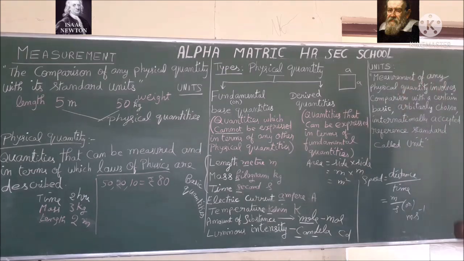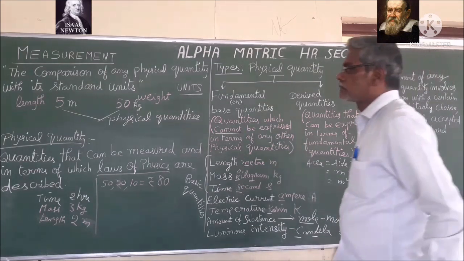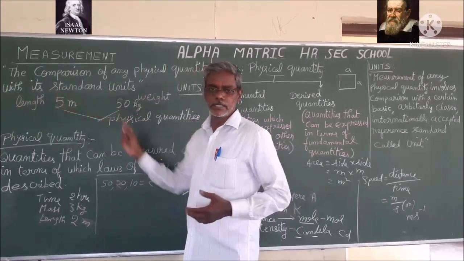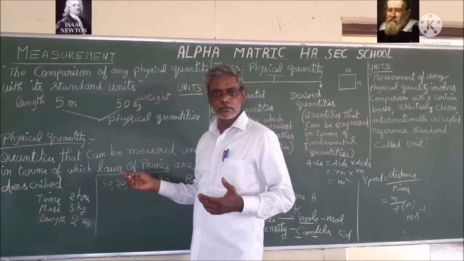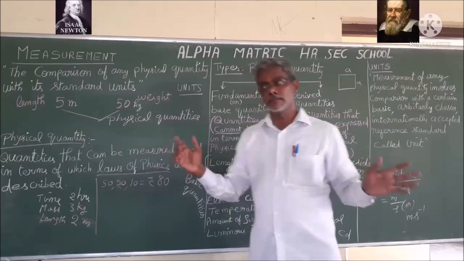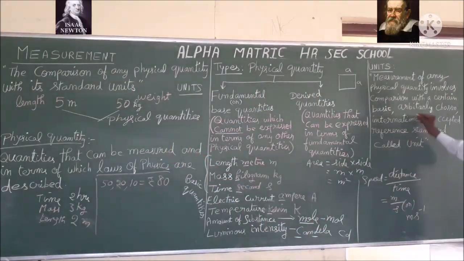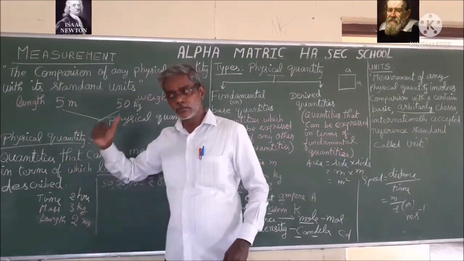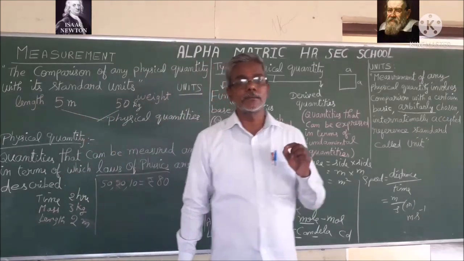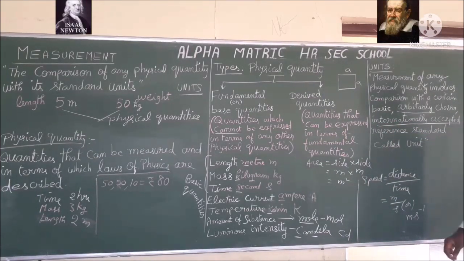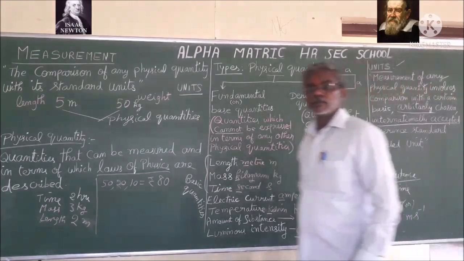Now we will go for units. Already we have discussed the comparison of any two physical quantities. What we are choosing must be arbitrary, arbitrary in the sense of independent. And the units we are using should be accepted internationally. Then I can call it a unit.